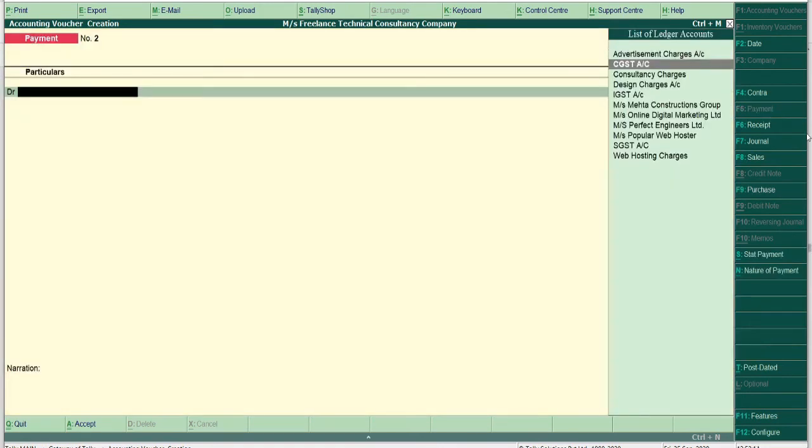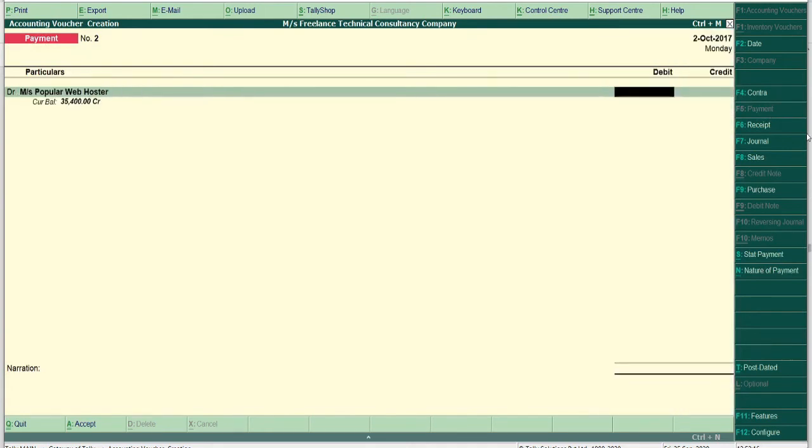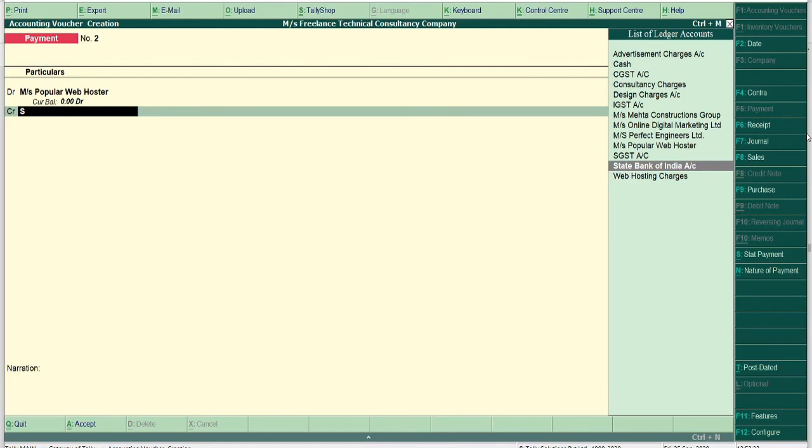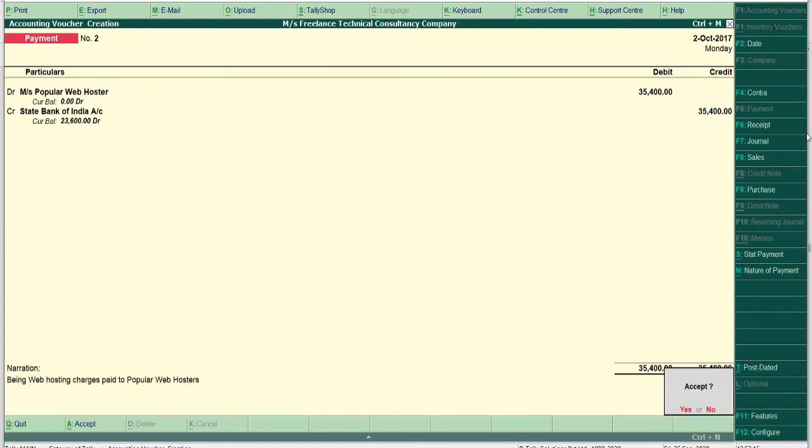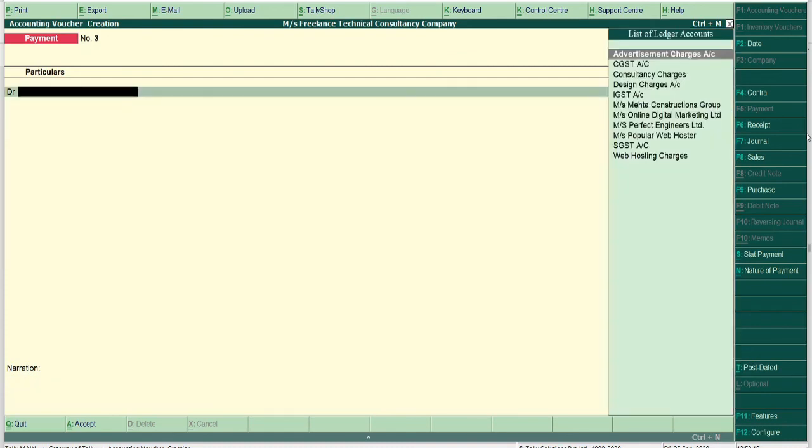Messrs. Popular Web Hosters account debit 35,400. So we will select State Bank of India because cheque number is given. We have finished all the transactions.